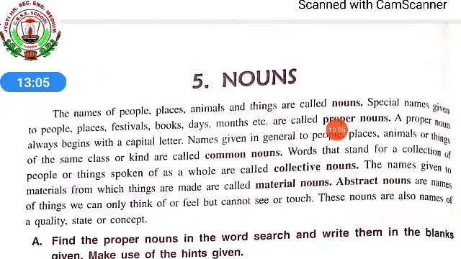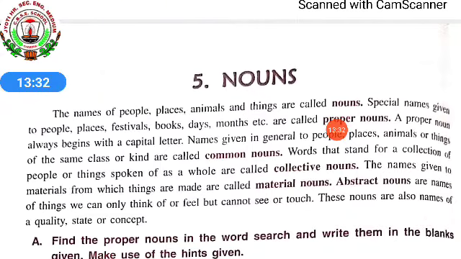5 nouns. The names of people, places, animals and things are called nouns. Special names given to people, places, festivals, books, days, months, etc. are called proper nouns. A proper noun always begins with a capital letter. Names given in general to people, places, animals or things of the same class or kind are called common nouns.